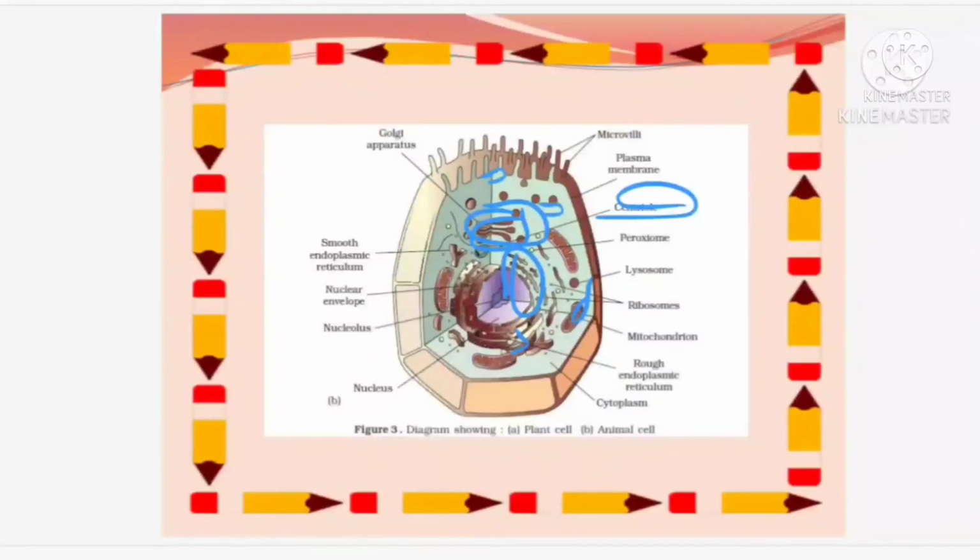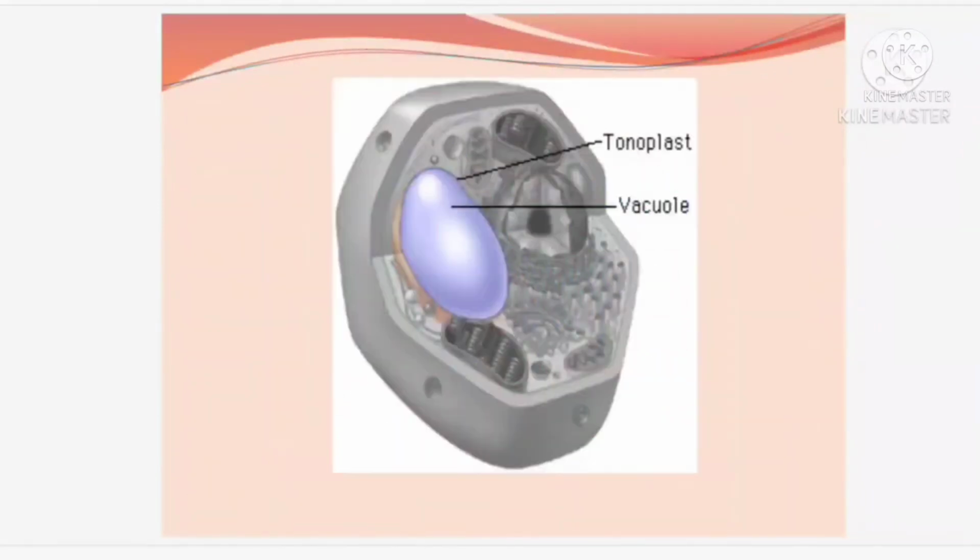So, this is a plant cell having a vacuole. This vacuole has a covering. The covering of the vacuole we call the tonoplast, and this vacuole plays a major role in controlling water, in osmoregulation. How much water content there has to be is regulated by whom? This vacuole. Vacuoles play a major role for the same.